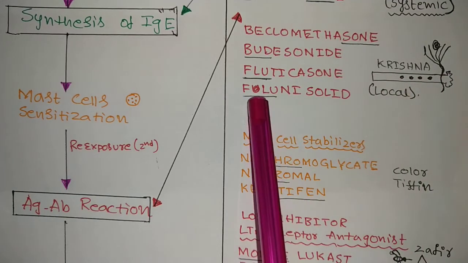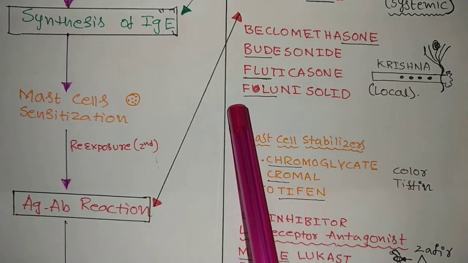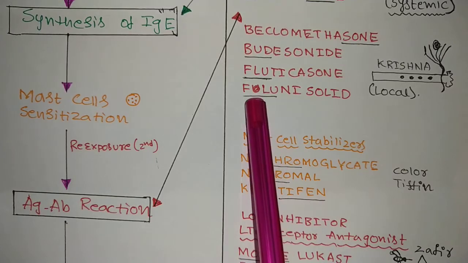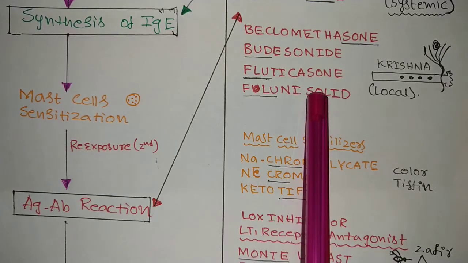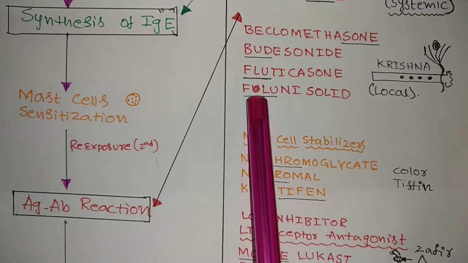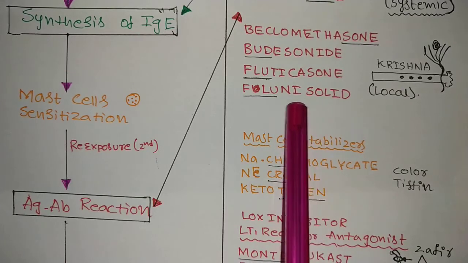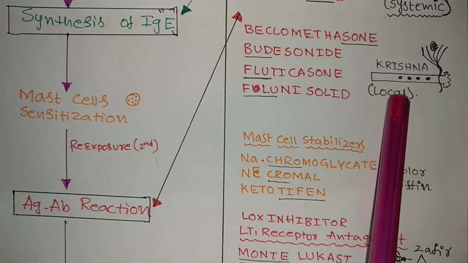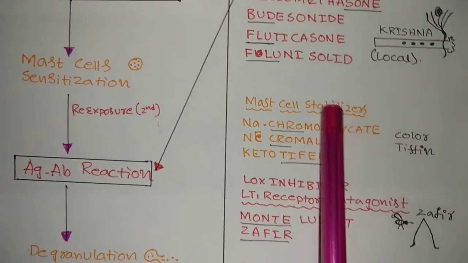And flunisolide. See here, flu is a liquid, solid, solid. So flu in asthma is converted into solid, so that asthma will be reduced. Flunisolide. These act locally. Okay.